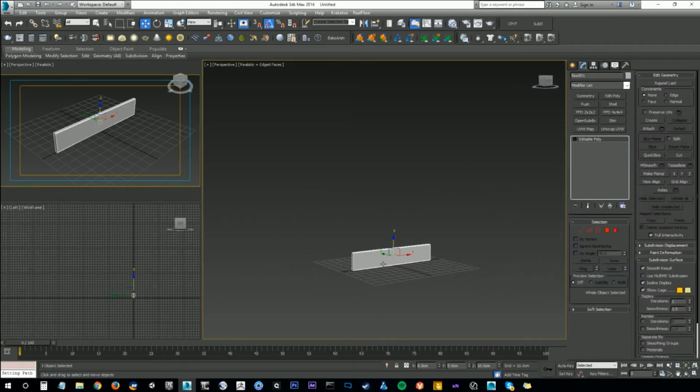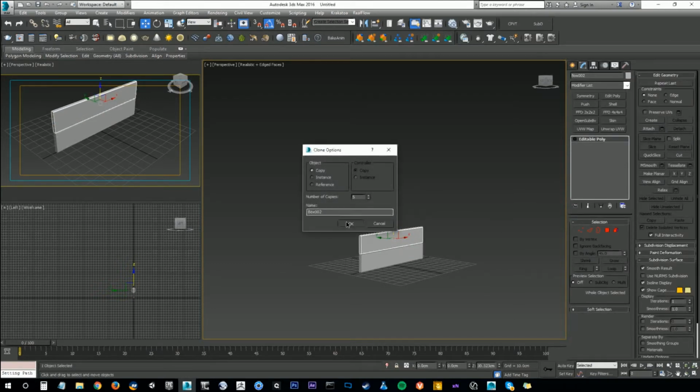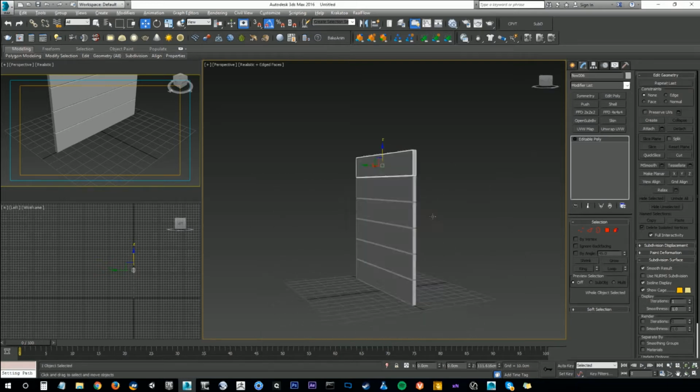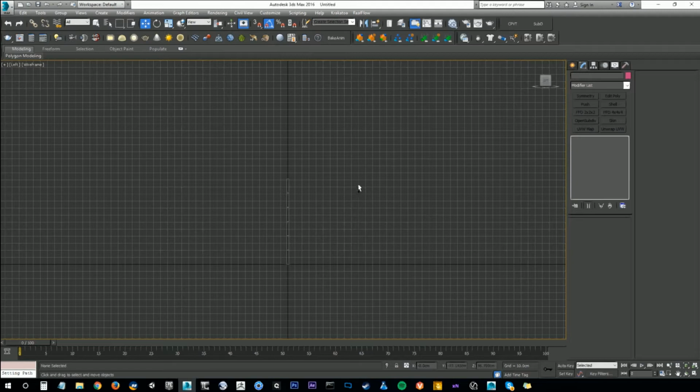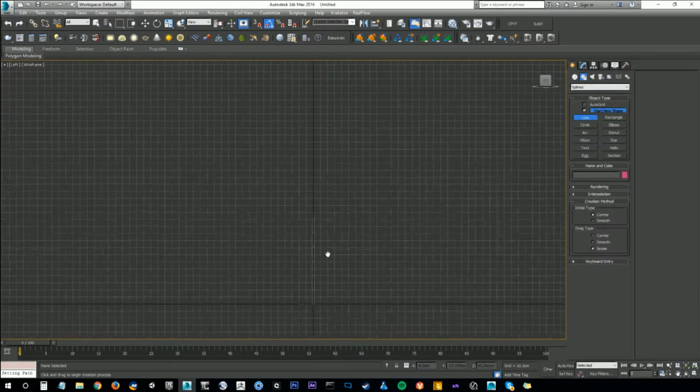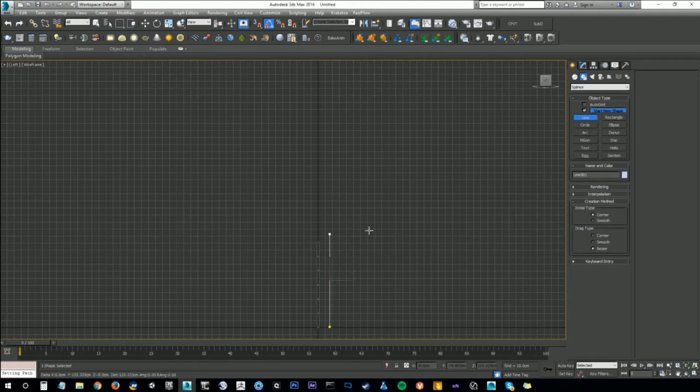So real quick, I'm going to create the curve. First, I'm going to see how high I want this door. Alright, if that is the height of my door, I'll create a line. So create a shape, line. I'll just snap out some points. I'm going to hold shift, that way you can get some better placement.